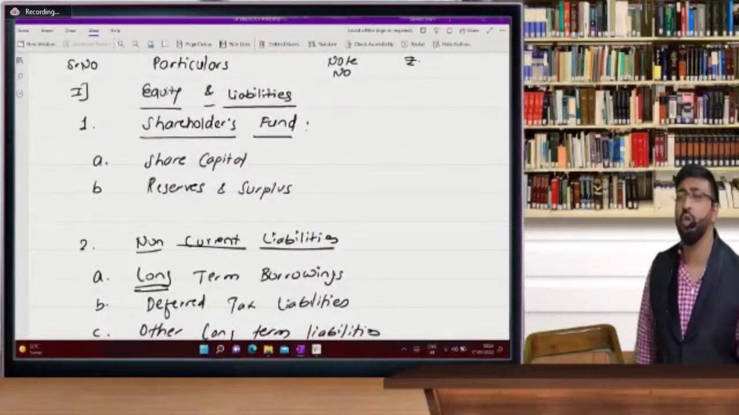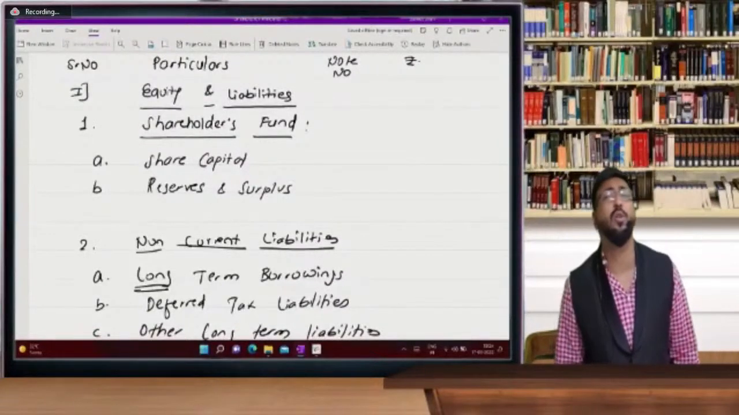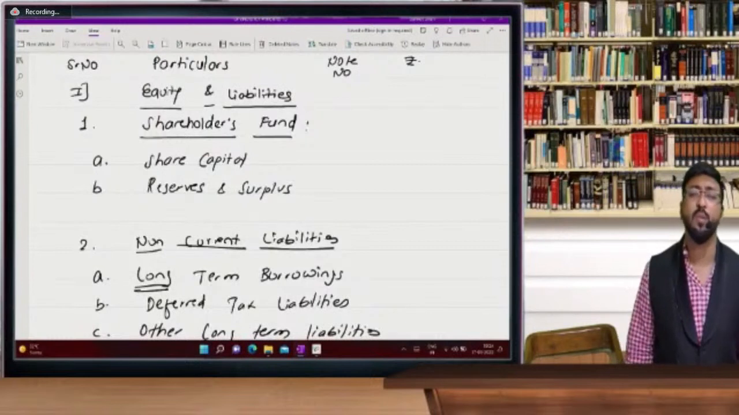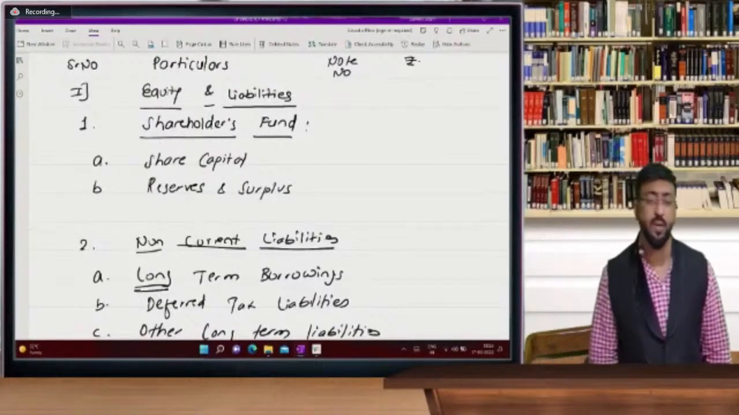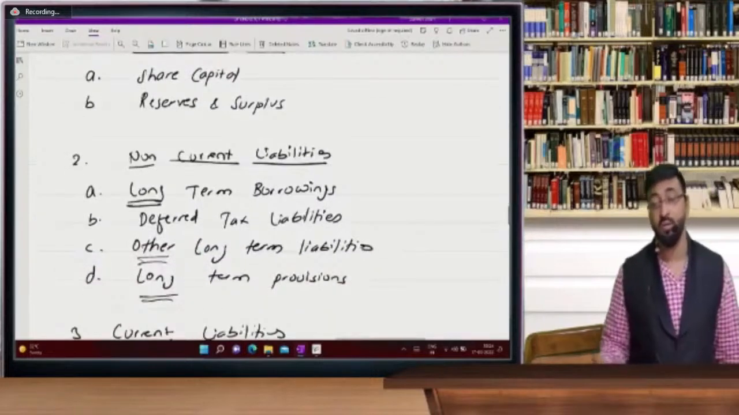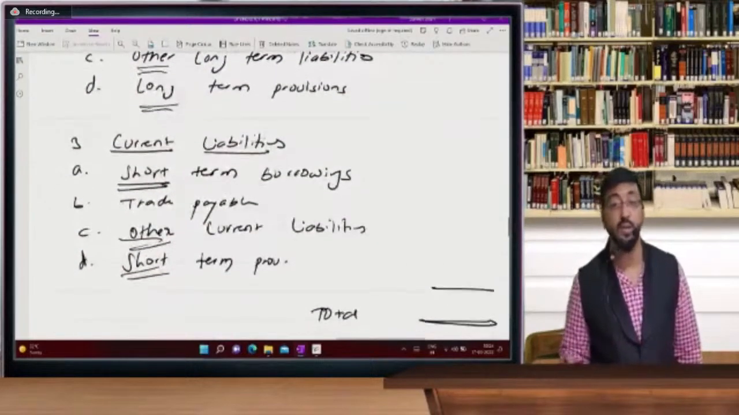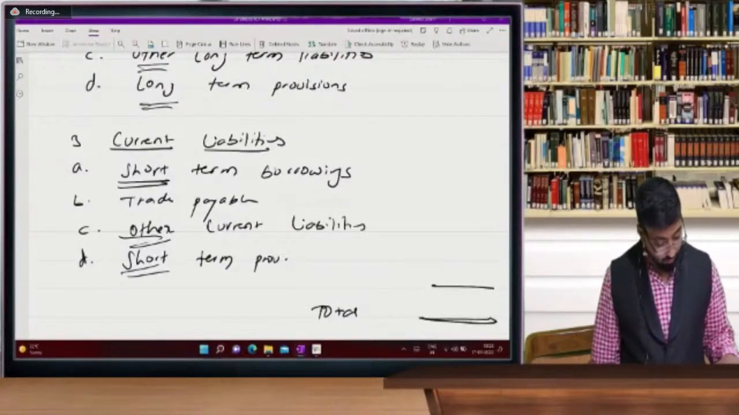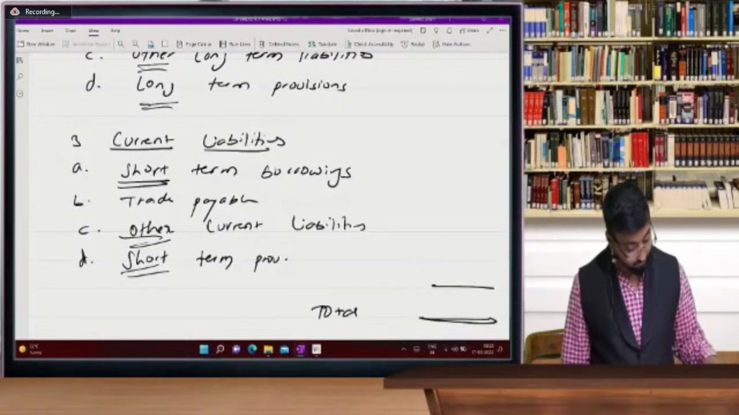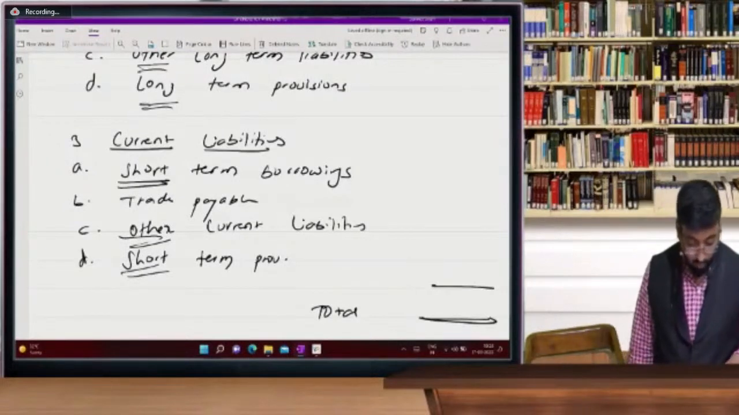Equity and liability, shareholder fund, share capital, reserves and surplus, non-current liability, long-term borrowings, deferred tax liability, other long-term liabilities, long-term provisions, other current liability में short-term borrowing, trade payable, other current liability, short-term provisions. So next session, I hope you will recall all these provisions, liabilities, equity side. Yes, every one of you. So this is how you are going to recall this liability side.